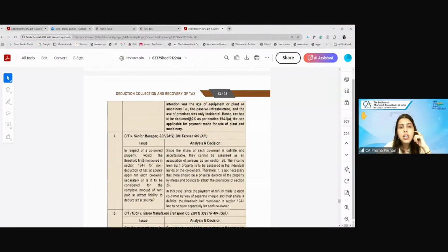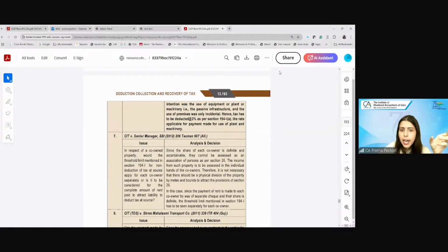Next is the Senior Manager of SBI, Allahabad High Court case. In that case, the question was that in respect of a co-owned property, the 2,40,000 limit which is there under 194I, will it be applicable for each co-owner, or is it concerning one property?